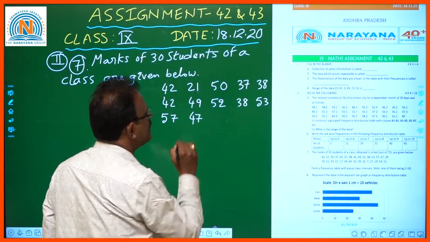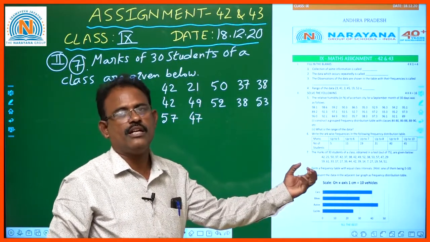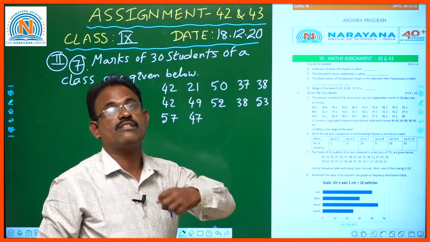Identifying each and every observation while preparing the tally marks is very important.